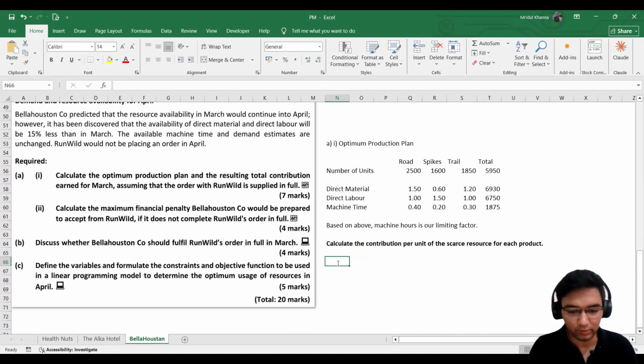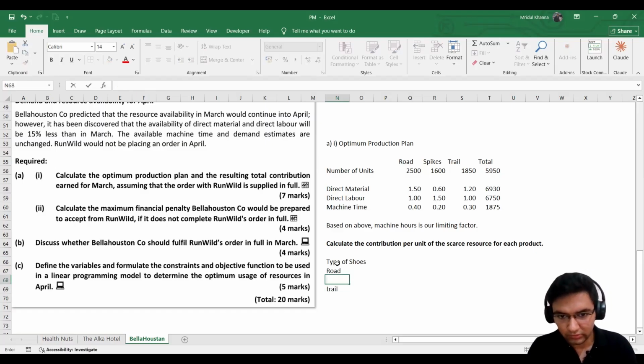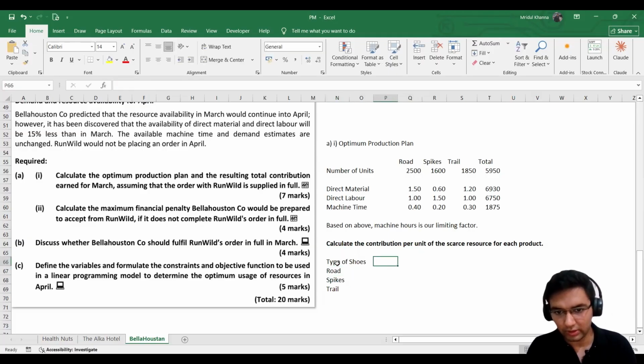Now we need to write the type of shoes here, which is the road, spikes, and trail. Okay, so contribution. Just give me a second. Contribution per shoes.